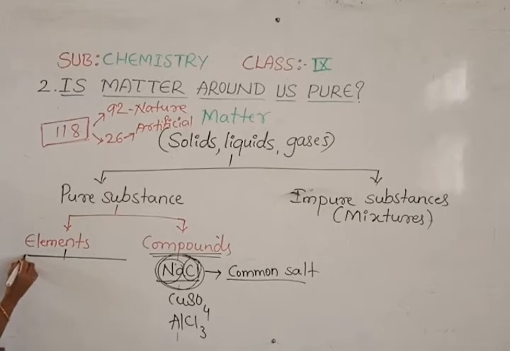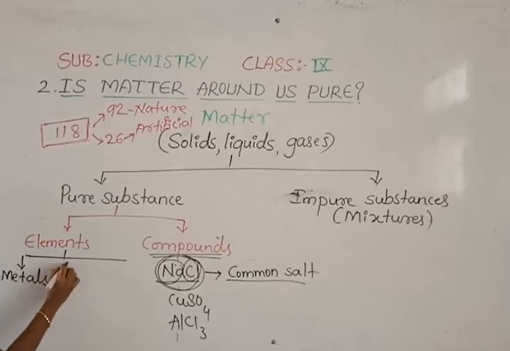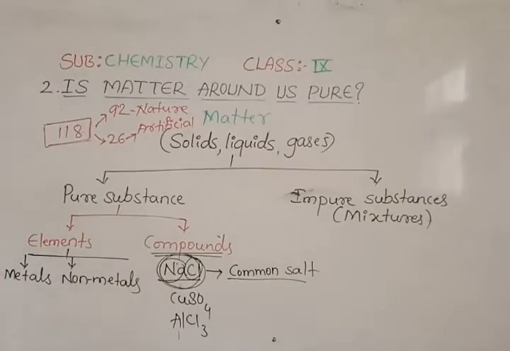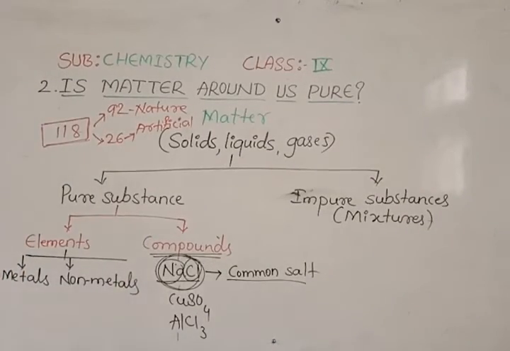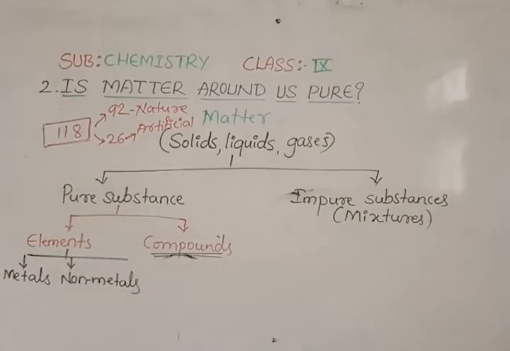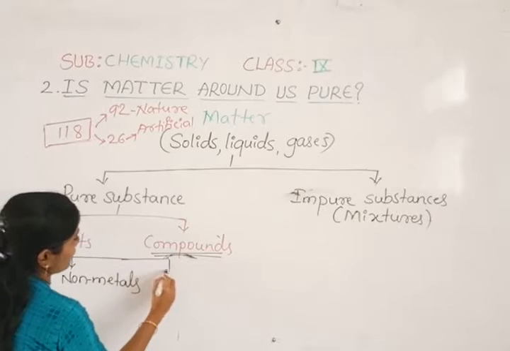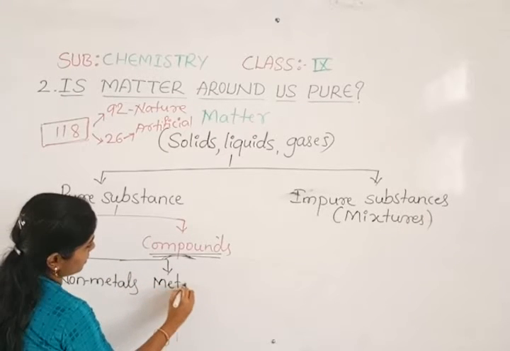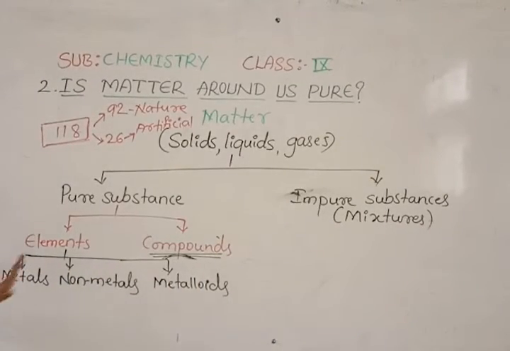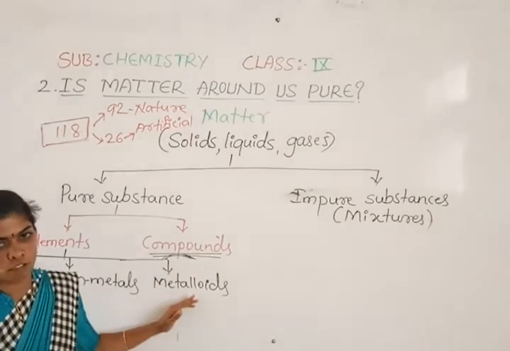One is metals, another one is non-metals, and the third one is metalloids. Here the elements can be classified into metals, non-metals and metalloids.